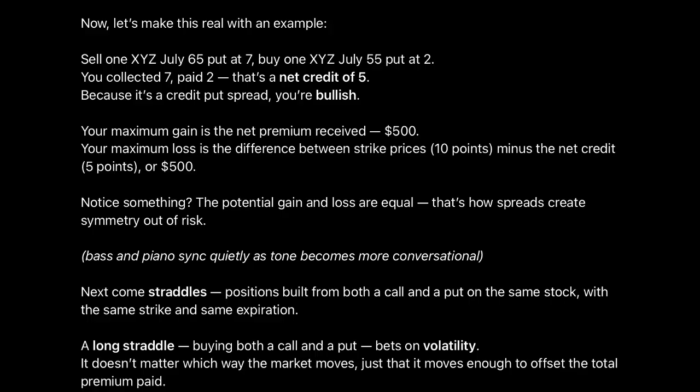Your maximum gain is the net premium received, $500. Your maximum loss is the difference between strike prices, 10 points, minus the net credit, 5 points, or $500. Notice something? The potential gain and loss are equal. That's how spreads create symmetry out of risk.